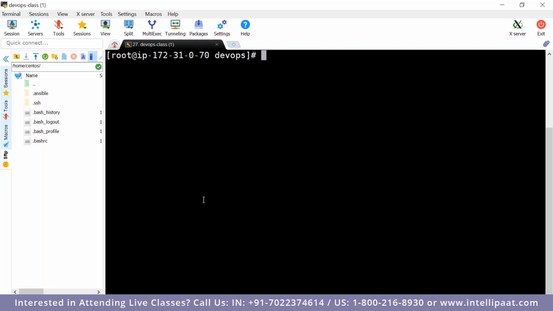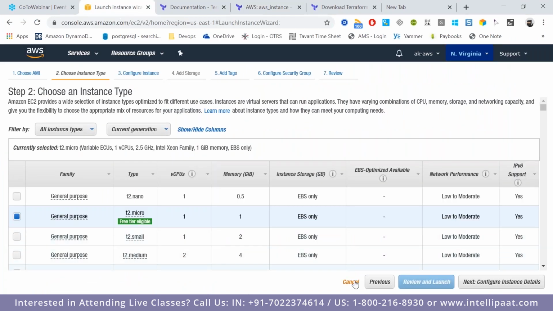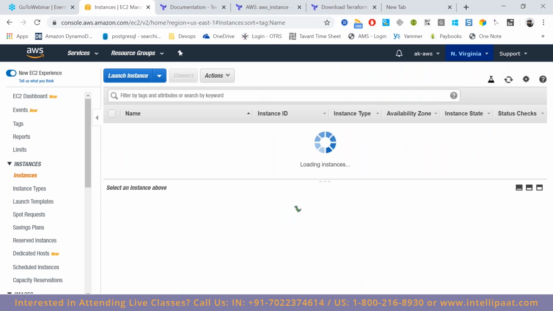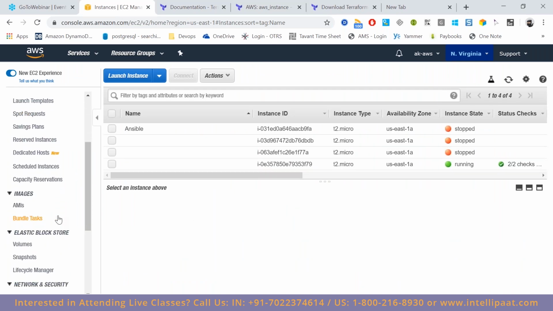Now, what is the next step? We will have to run Terraform. So, Varun, this PEM key, one minute, the key you have provided above, will it be downloaded automatically when you are launching EC2, or can you use that existing PEM key? No, at this point of time, yeah.